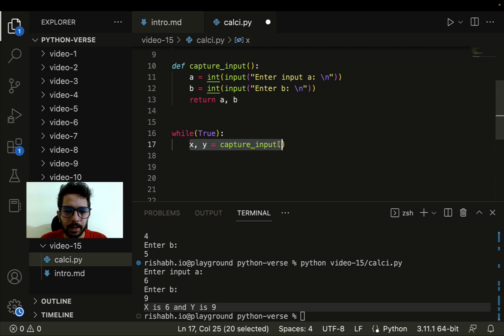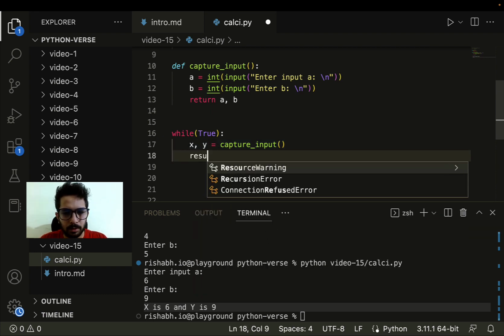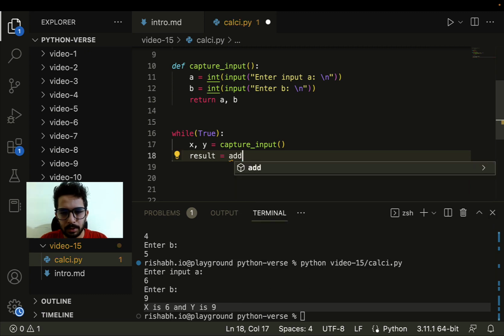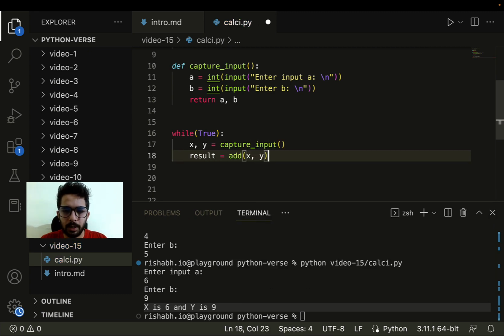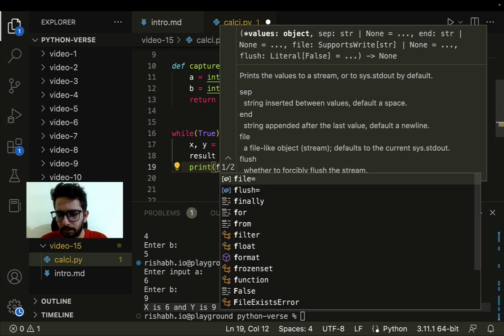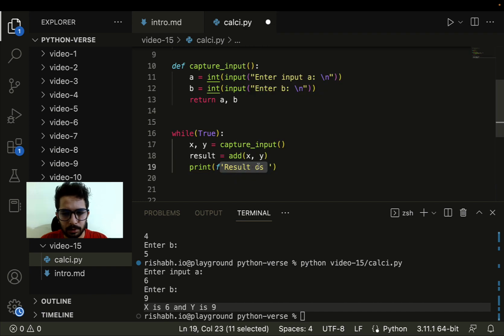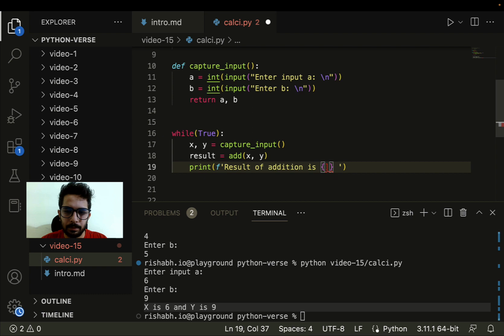So I have captured x and y, right? Now let's say result equals add x and y, print with formatting: result of addition is, let's say, result.